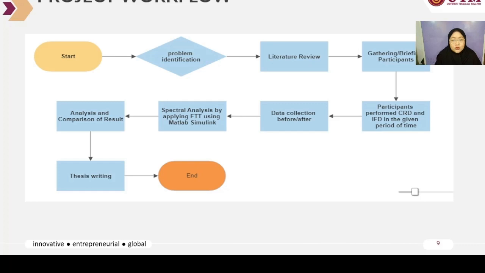And then moving on to the participants performing the caloric restriction and intermittent fasting diets in the given period of time. In this context, 2 weeks. And then after performing that, we will do a data collection before and after the participants perform the CR and IF diets. And then we will do a spectral analysis by applying fast Fourier transform to the raw data by using MATLAB Simulink. And then we will do the analysis and comparison of the result. And moving on to the thesis writing.